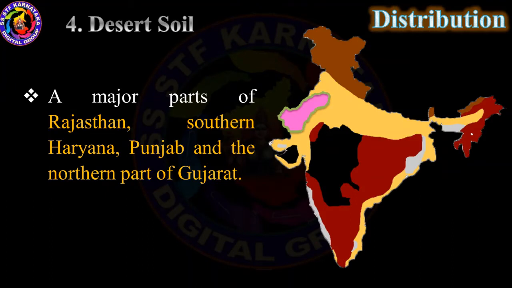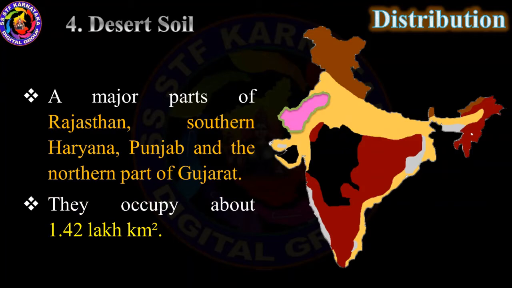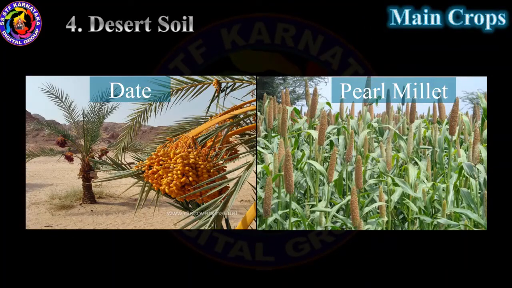Distribution of desert soil. A major part of Rajasthan, southern Haryana, Punjab, and the northern part of Gujarat. They occupy about 1.42 lakh square kilometers. Main crops which are grown in desert soil are date and pearl millet.